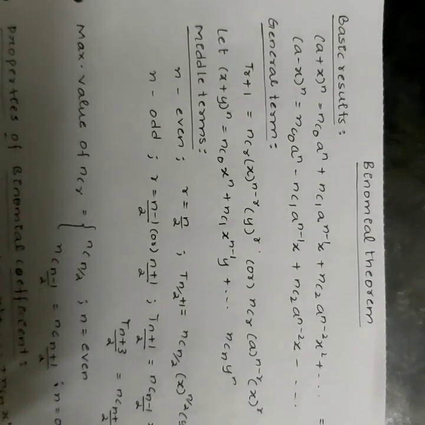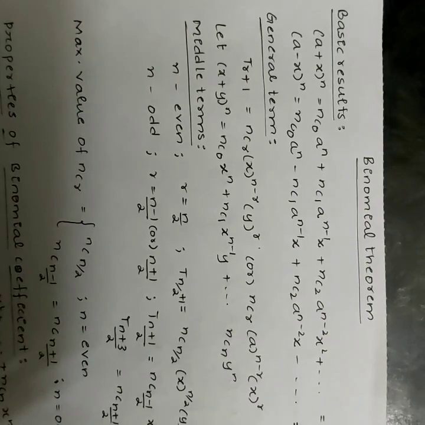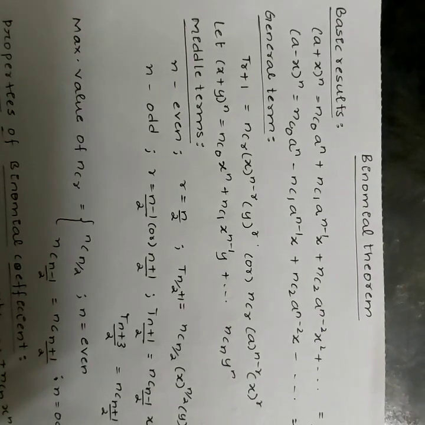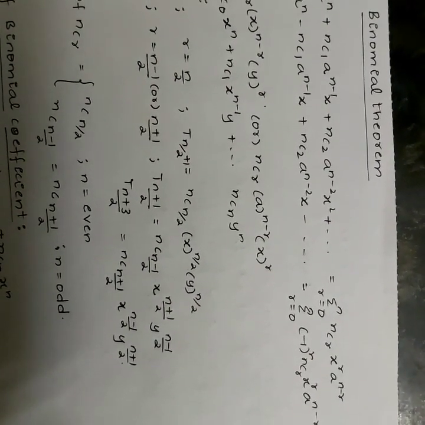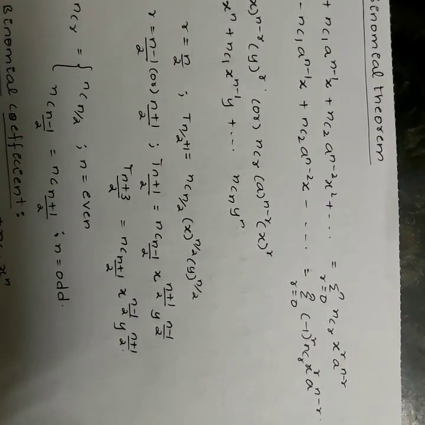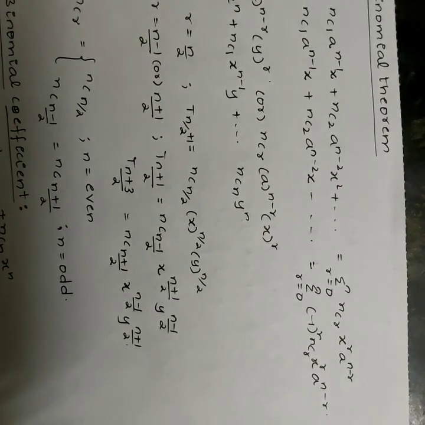Binomial theorem. A few basic results. (a + x)^n is equal to nC0 a^n + nC1 a^(n-1) x + and so on, nCn a^0 x^n. That is given by sigma r = 0 to n nCr x^r a^(n-r).